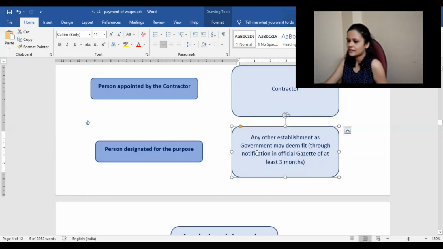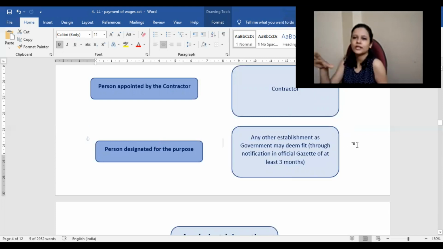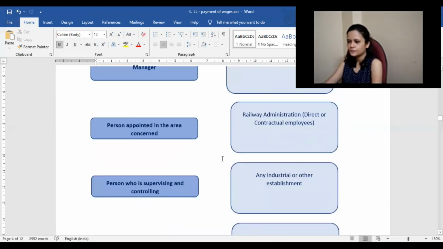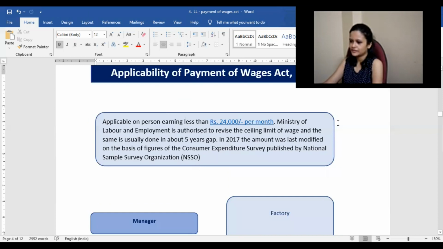Any other establishment as the government may deem fit, or a person designated for that purpose. Whatever is given here is just to give an idea. Whoever has that authority and designation will be responsible for taking care of all this. Accordingly, salary will be negotiated, the time frame and mode of payment will be fixed, and deductions and fines will be clearly mentioned to the employees. So these are the 5 groups where it is applicable. Is this part clear?